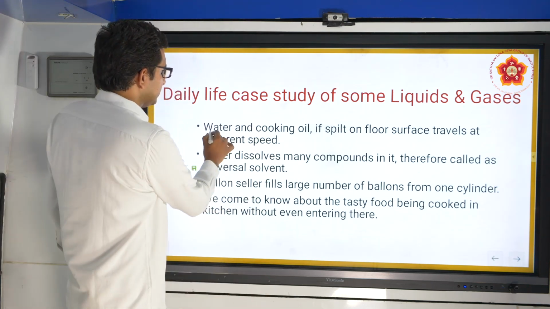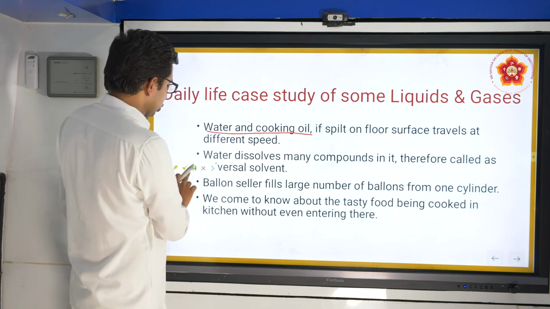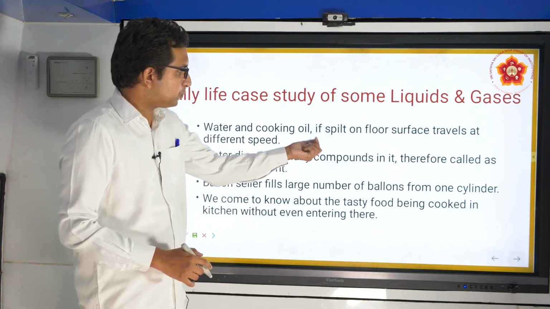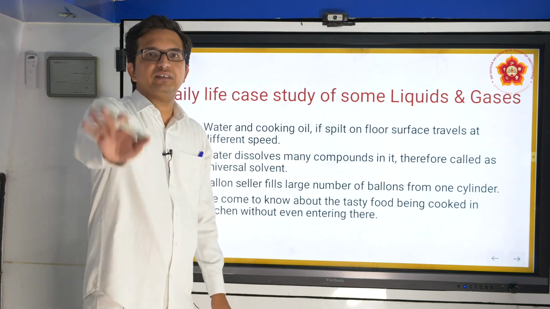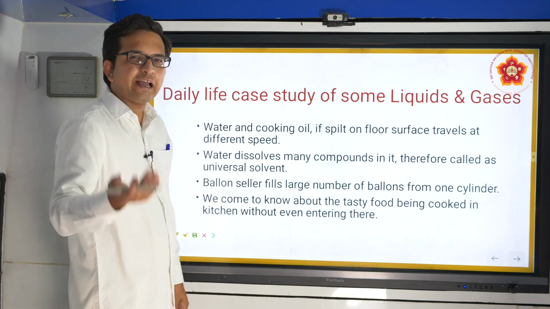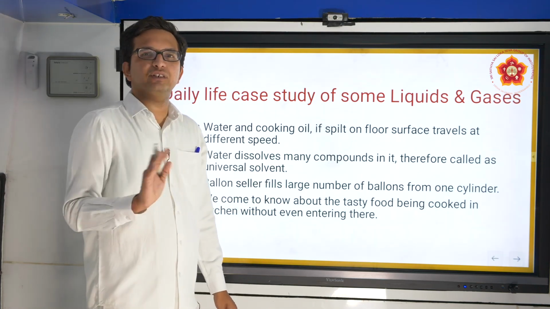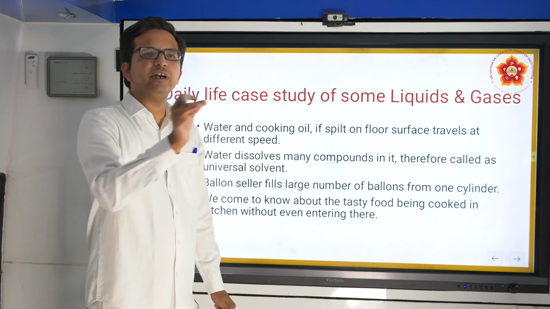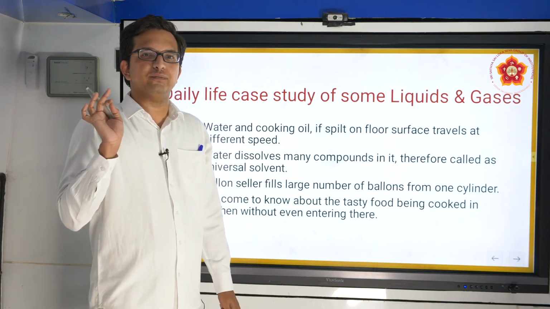So we see this as a regular example: water and cooking oil, if we spill them on the floor in general cases, travel at a particular pace. Similarly, we also see that water dissolves many compounds in itself, and therefore we call it a universal solvent. The majority of compounds get dissolved in water.